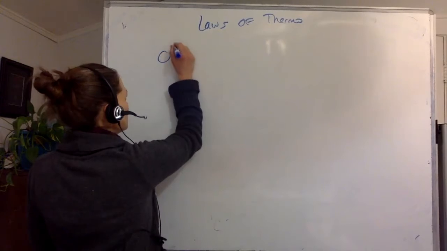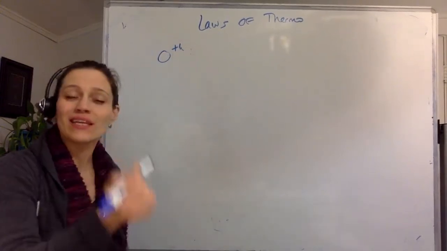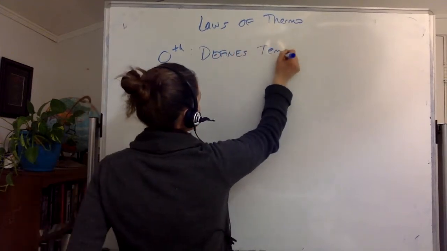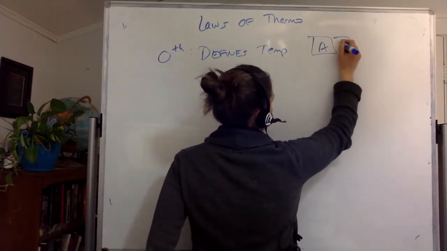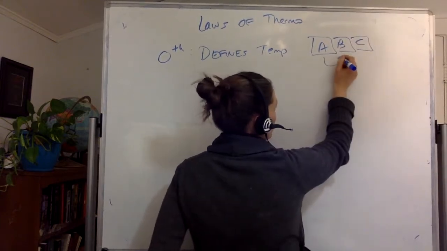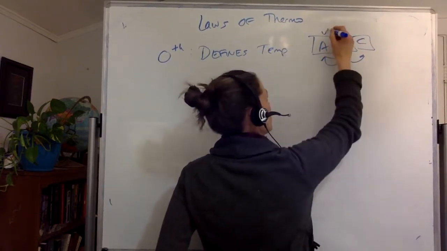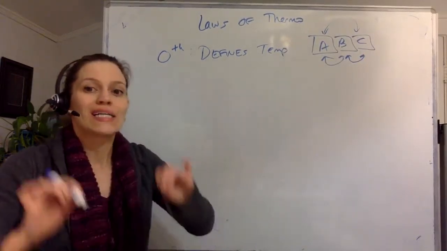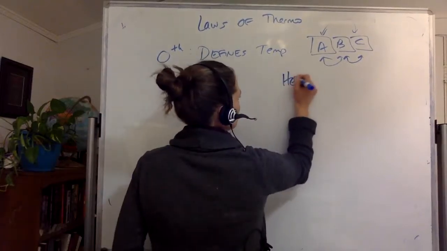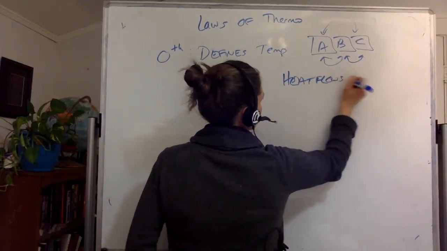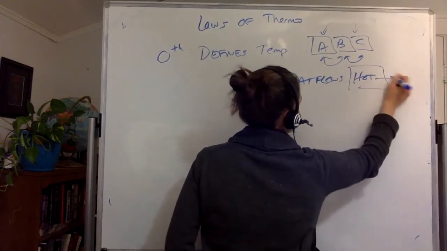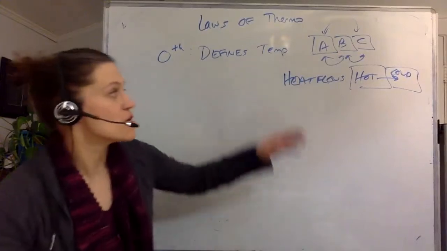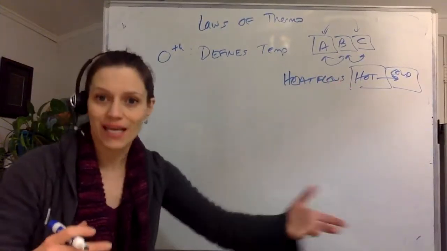All right, so the first one, I should say the zeroth law of thermodynamics. This defines temperature. The idea is if A and B are in thermal equilibrium and B and C are in thermal equilibrium, that means A and C are in thermal equilibrium. And like I said before, that's a dumb definition because what it means is when they are not in equilibrium, heat flows from hot to cold. And it's in that flow, that spontaneous transmission of heat energy, that you then get the second law.